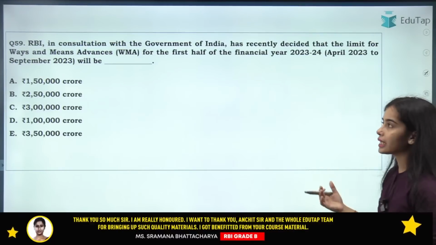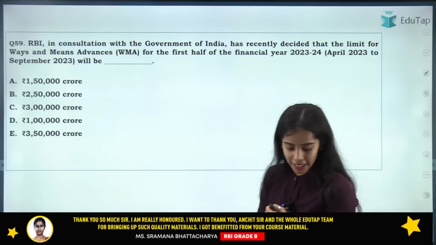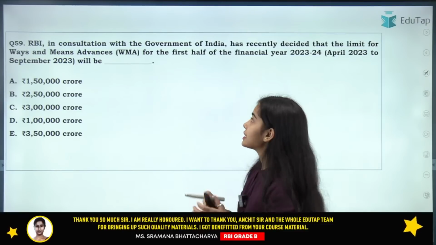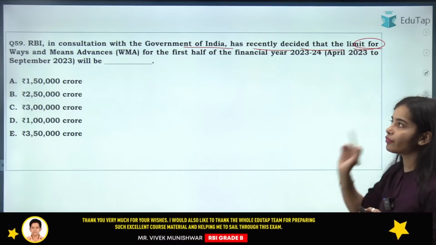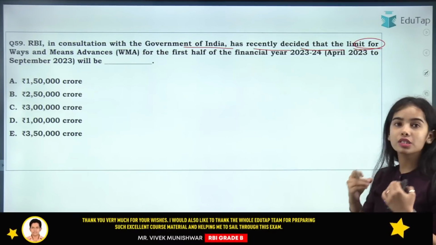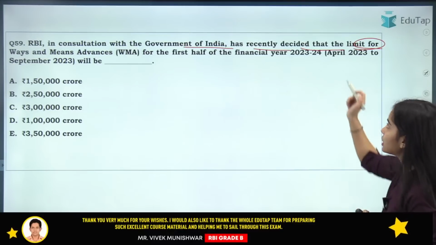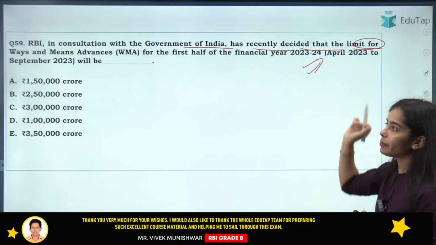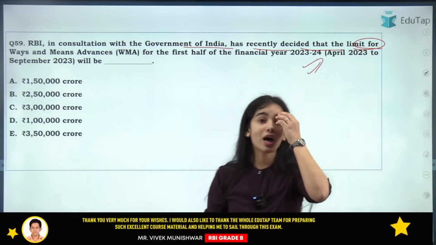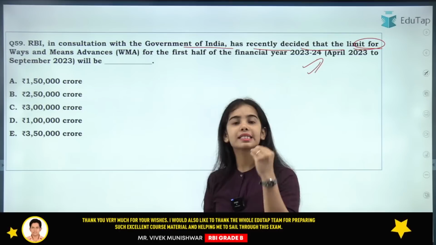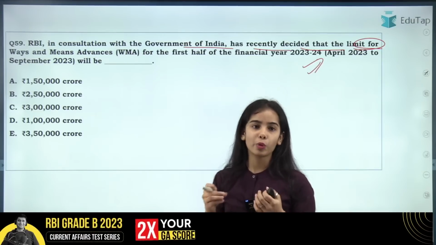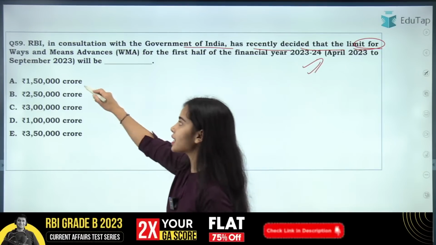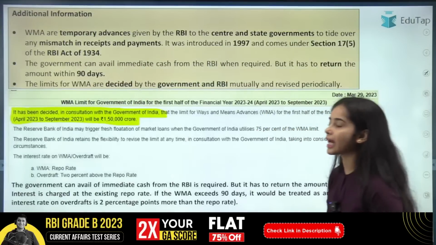Now the next question is regarding the WMA. RBI, in consultation with the Government of India, has recently decided the limit for the ways and means advances for the first half of the financial year 2023-24. Here the answer is 1,50,000. This is the limit that has been decided.